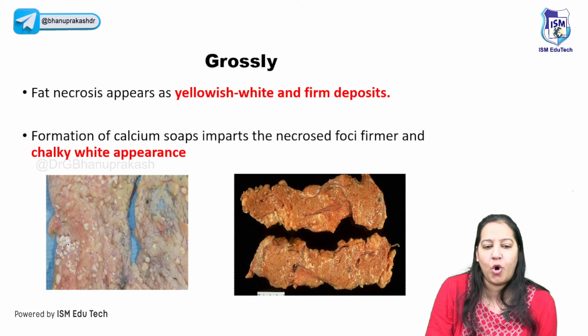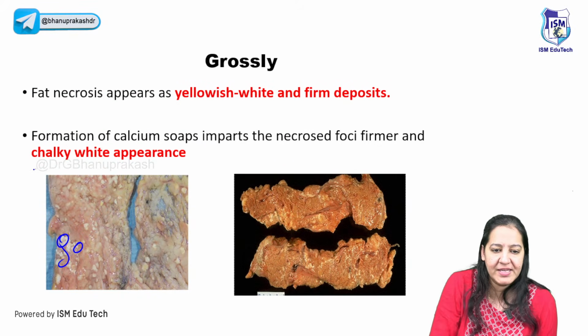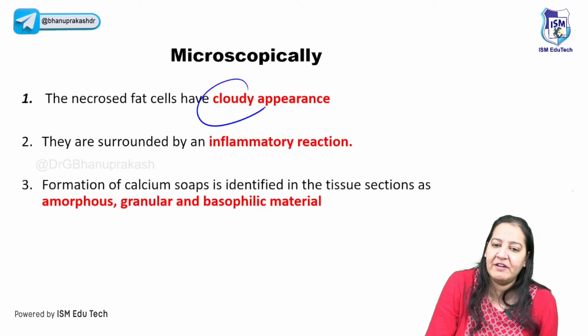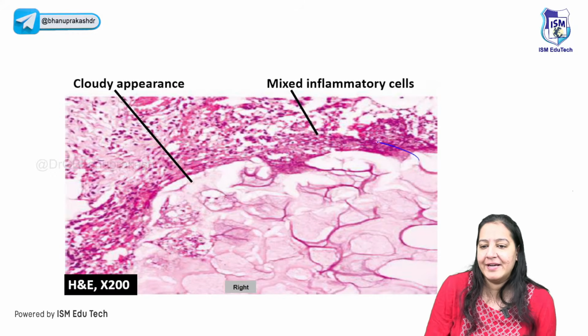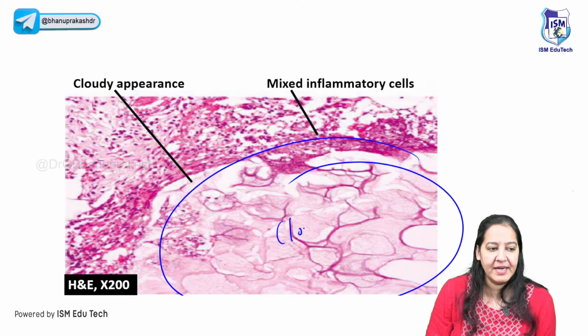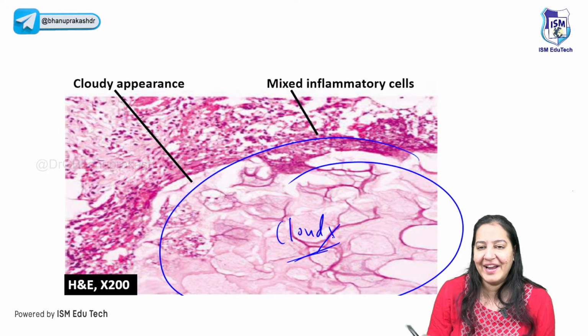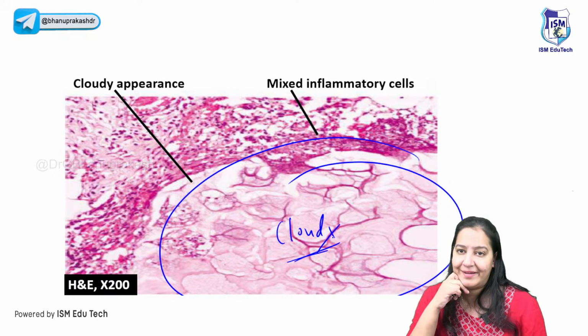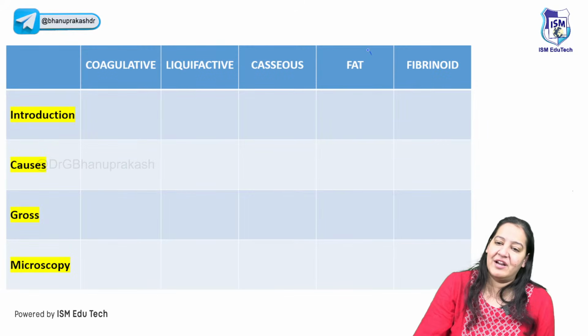Yes. It looks chalky white in appearance. Can you see the words chalky white? It is due to saponification. And microscopically, we'll learn the word cloudy. It looks cloudy. Can you see? Cloudy, right? No architecture, no cytoplasm, no nucleus. It looks cloudy, a cloudy appearance. So we are done with fat also.